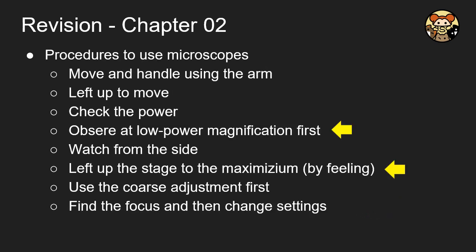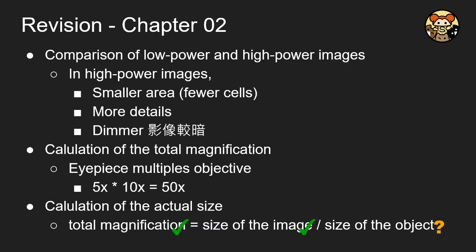And here is the procedure to use the microscope, and I highlighted the two most important terms. The first one is always use the low power magnification first, and also lift up the stage to the maximum and then go downward. This will be the general important procedure when using microscopes. And to compare the low power and high power images, for the high power one, we will focus on a smaller area with more details. However, the image will be dimmer.